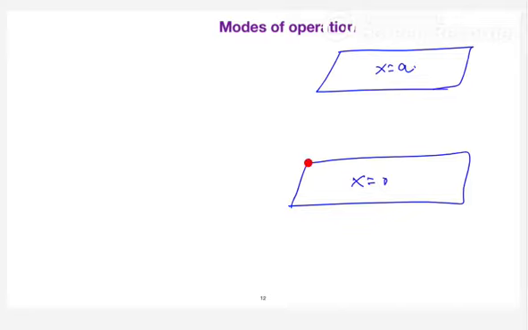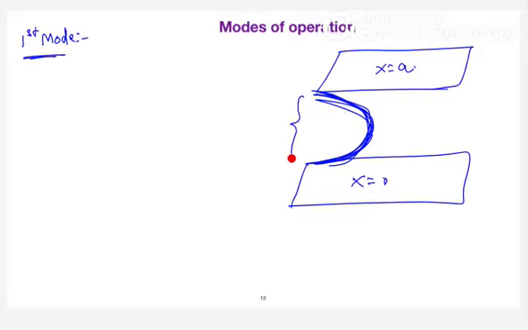When you have a complete half cycle, I can call this my first mode. So when you have only one complete half cycle present between two conducting plates, you can consider it as the first mode.